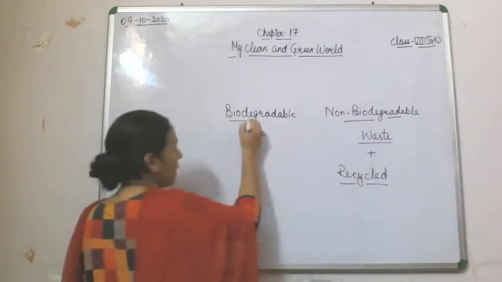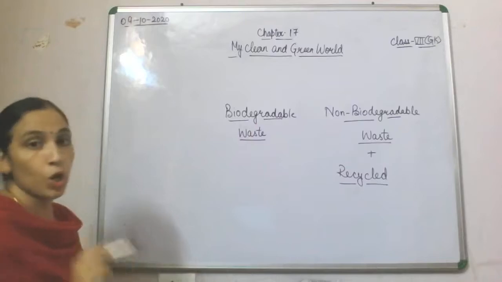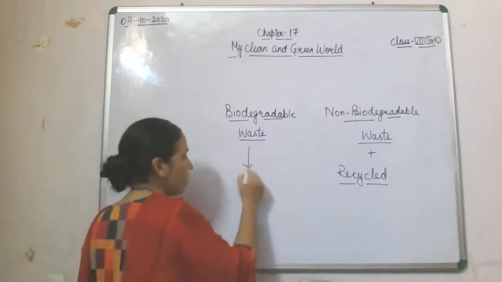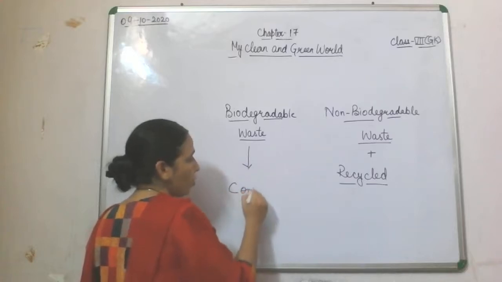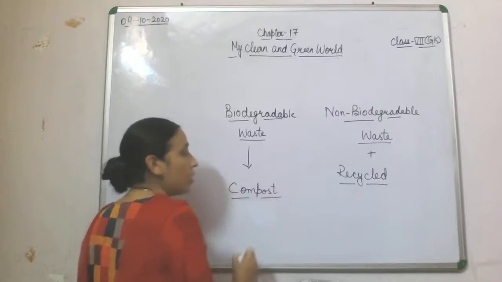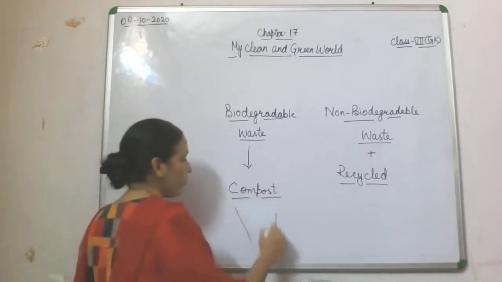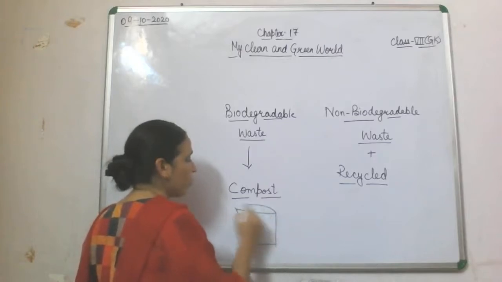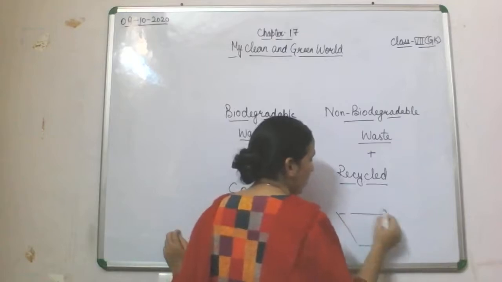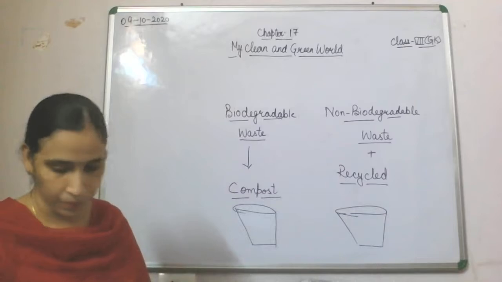Biodegradable waste and non-biodegradable waste. From biodegradable waste we can form compost. So first of all, it is very important to put that particular kind of waste in that particular kind of dustbin. What kind of waste will be put in which dustbin is very important.